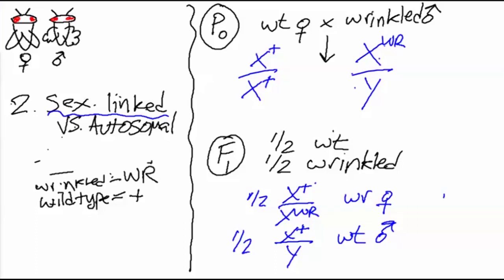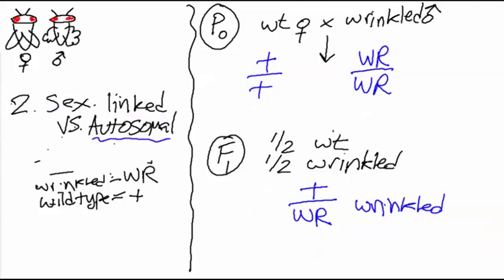So the data we have is consistent with the hypothesis that the wrinkled trait is being inherited in a dominant sex-linked fashion, but it requires that all of the wrinkled flies in the F1 generation be female. Let's imagine that this is not the case, that the wrinkled flies and the wild-type flies in the F1 generation are an equal distribution of males and females. Is there any way that this data could be consistent with either the sex-linked or the autosomal hypothesis?